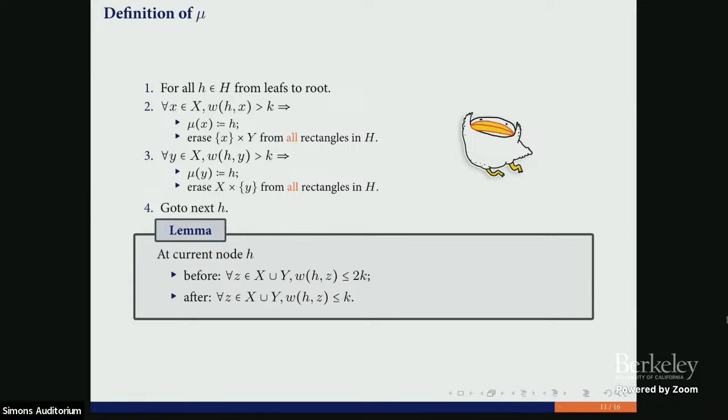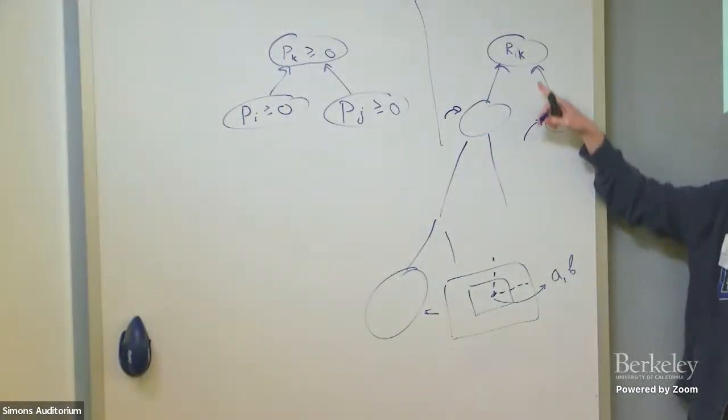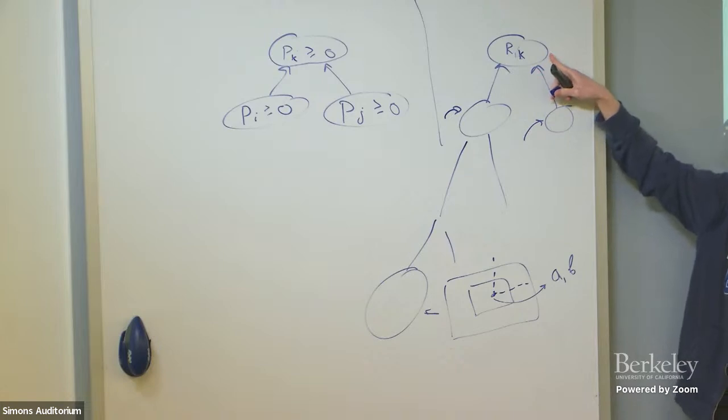So if we do not put some x into a predecessor, this x has measure at most k there, and the same for the other predecessor. That means that here this x has measure at most 2k.